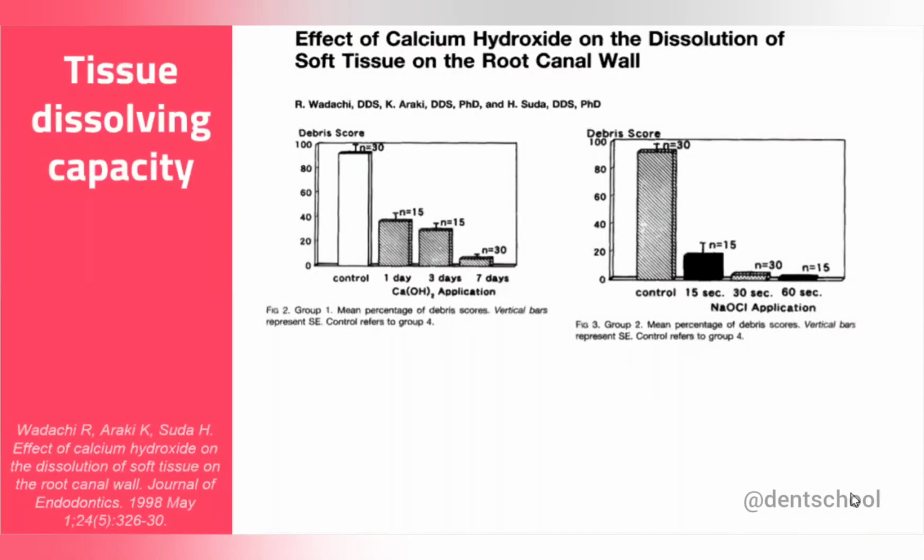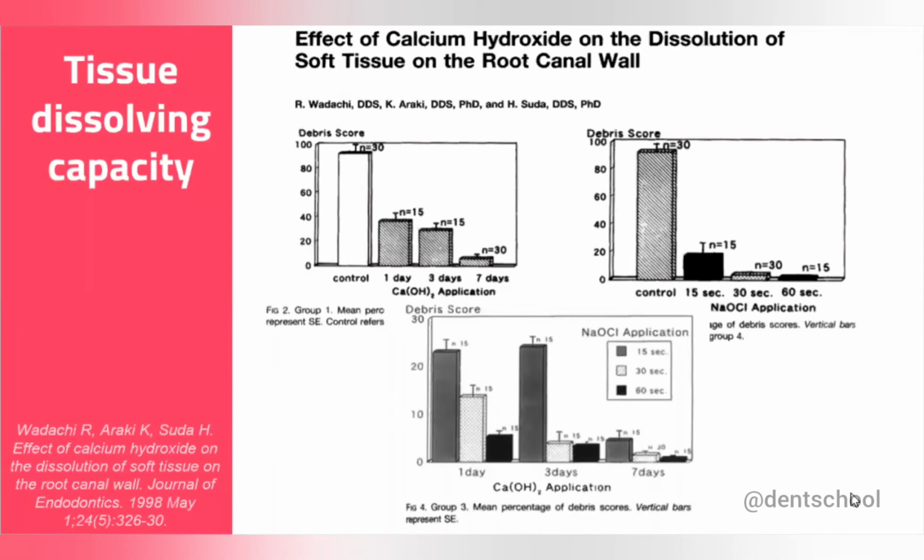Now, the next thought was put forward: if you do pre-treatment with hypochlorite and after that put calcium hydroxide, is there any effect of hypochlorite on the tissue dissolution capacity of calcium hydroxide? So just focus on this chart. This is the 15-second sodium hypochlorite application, this is 30 and this is 60.